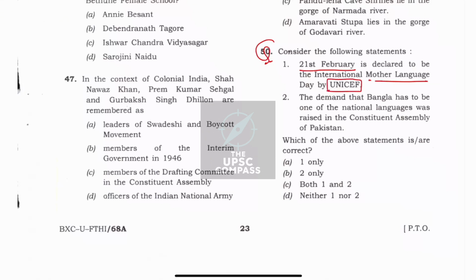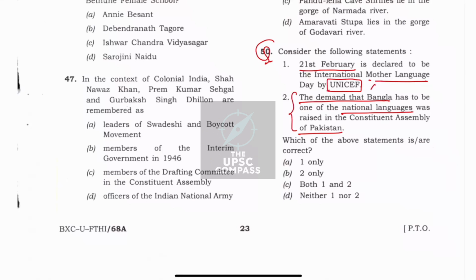Okay, why would UNICEF be involved in declaring Mother Language Day? Because UNICEF is an organization related to children, and we have our funda that most of the times UPSC has mentioned wrong organizations. We already saw this in the water credit question. And the demand for Bangla to be one of the national languages was raised in the Constituent Assembly of Pakistan. This is possible because when the Constituent Assembly of Pakistan was held, Bangladesh was a part of Pakistan as East Pakistan. So this makes logical sense.